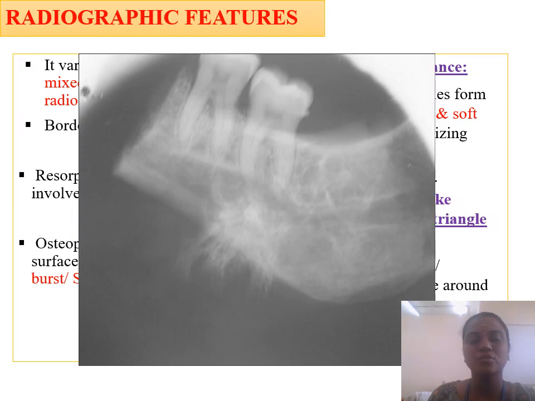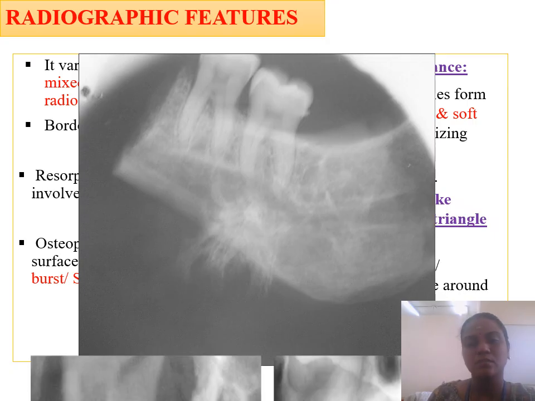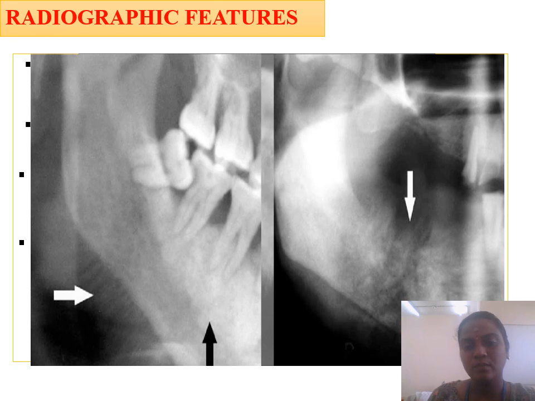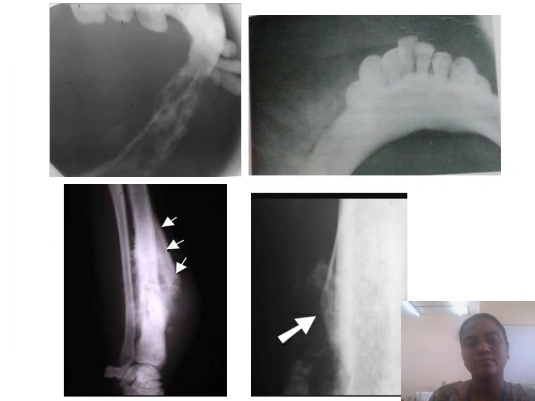This is a picture showing the osteophytic production which causes the sunray or sunburst appearance. Here also you can notice the sunray or sunburst appearance, and the arrow indicates a radiolucent lesion. This picture shows the elevation of the periosteum, which we call Codman's triangle.